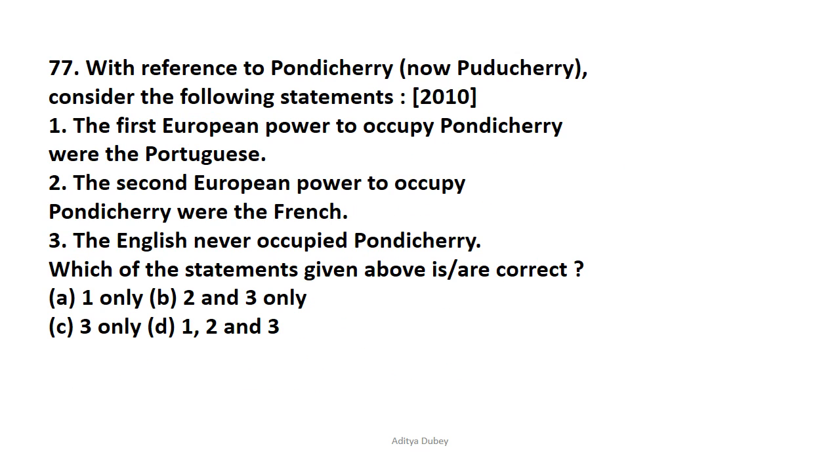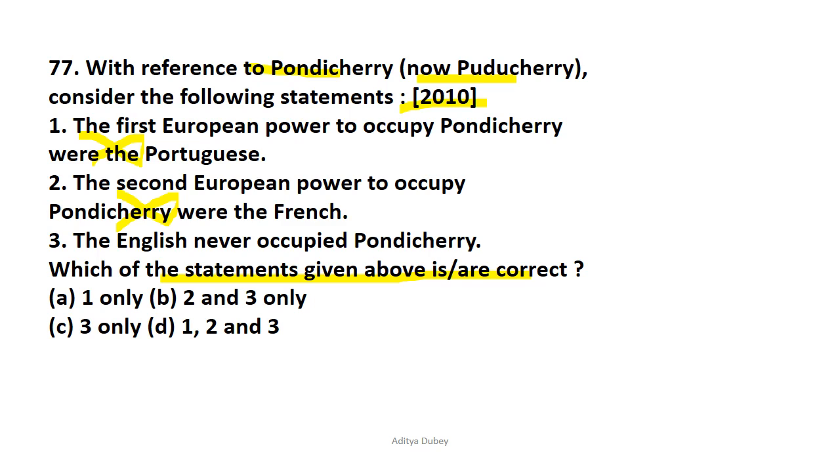Now with reference to Pondicherry, now Puducherry, consider the following statements. This question had been asked in 2010, and we need to check which statement is correct. So let's read the options. The first European power to occupy Pondicherry was the Portuguese, and that is not correct. The second European power to occupy Pondicherry was the French. That is also not correct.